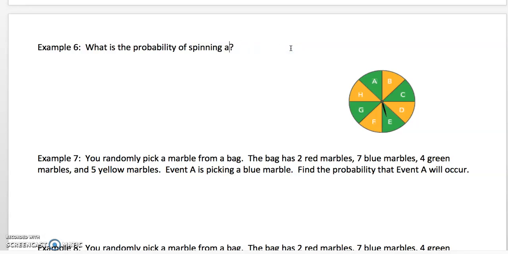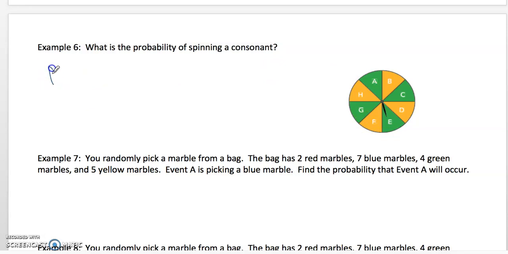So what's the probability of spinning a consonant? A consonant, if you don't know, is the opposite of a vowel. So the vowels are A, E, I, O, U, so everything else is a consonant. So what's the probability that the spinner lands on a consonant?